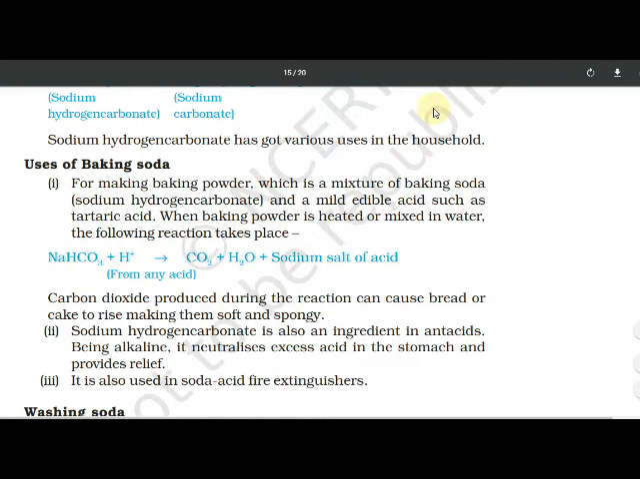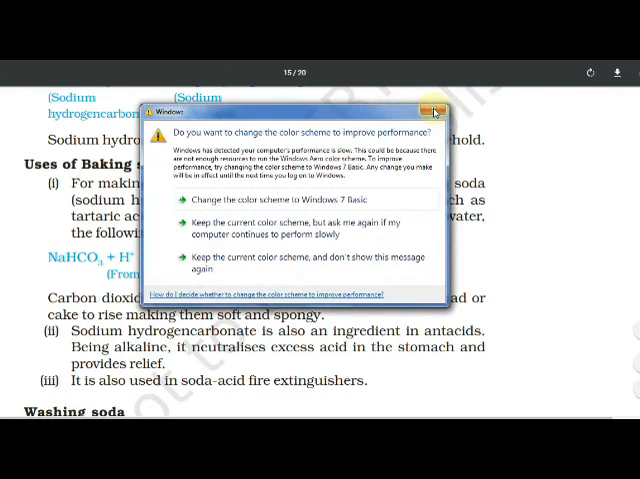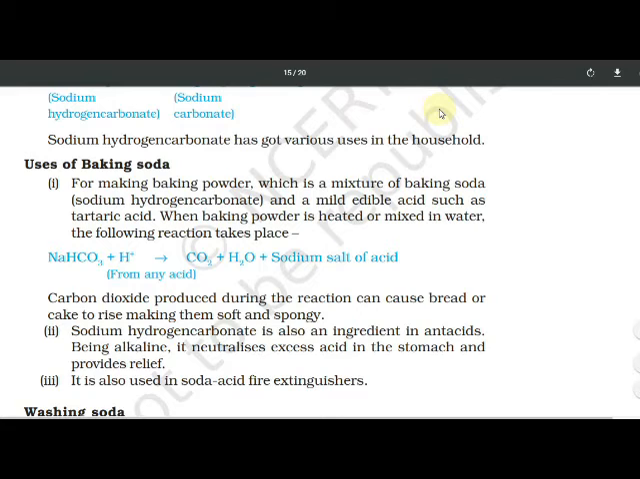Being alkaline, it neutralizes excess acid in the stomach and provides relief. So to cure acidity, baking soda is useful.